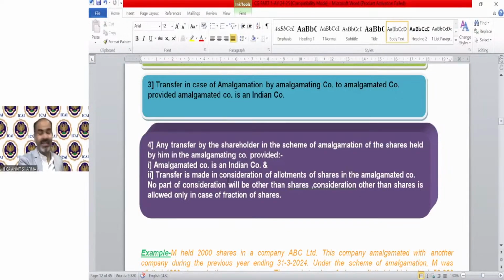Point number 3 is giving exemption to the amalgamating company, A Limited. And point number 4 is giving the exemption to the respective shareholder if the amalgamated company is an Indian company and only shares will be provided in exchange of shares, except in case of fraction of shares.